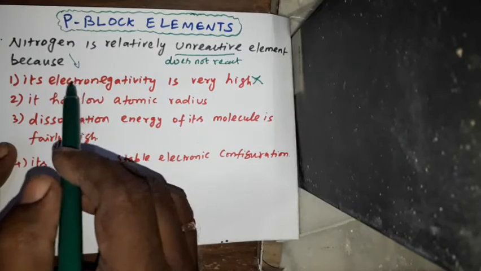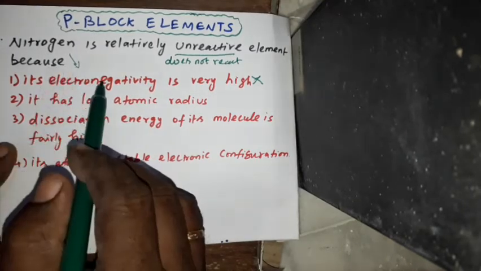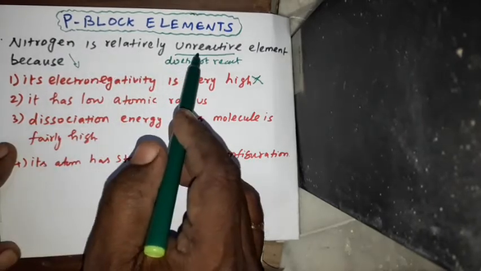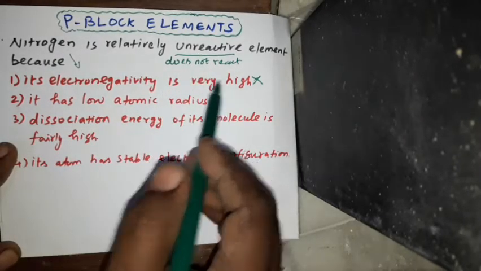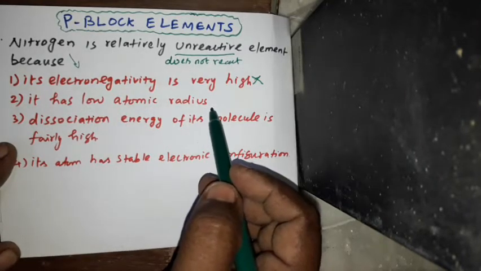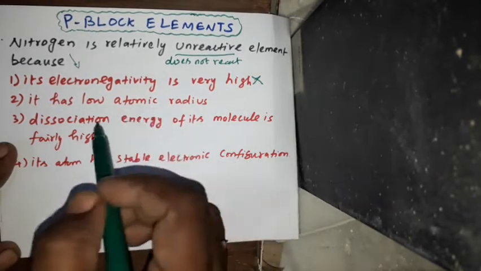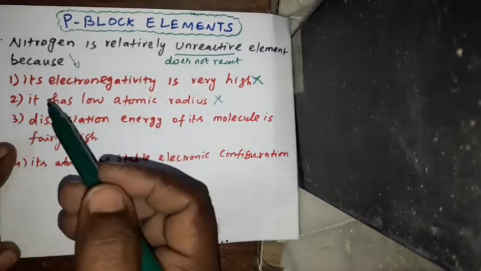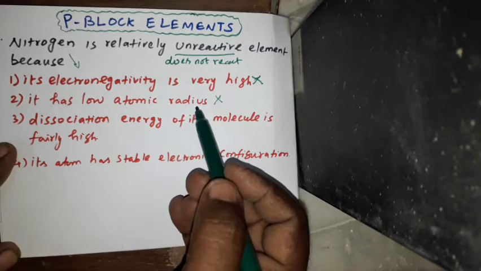See, if the electronegativity is high, then that element must be reactive, but our question is unreactive, so this option is wrong. Option 2, it has low atomic radius. If the atom has low atomic radius, then it will be highly reactive with other elements. So this option also wrong.